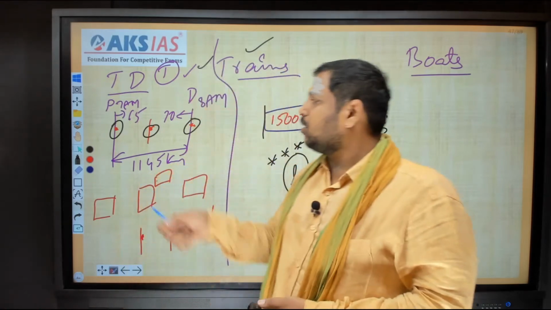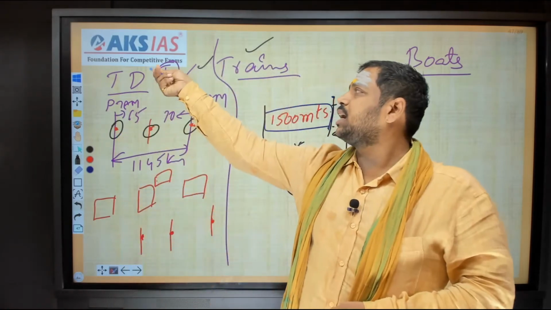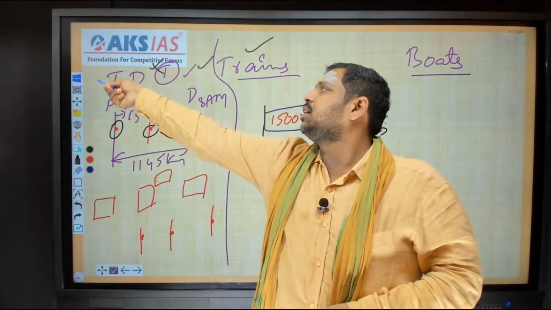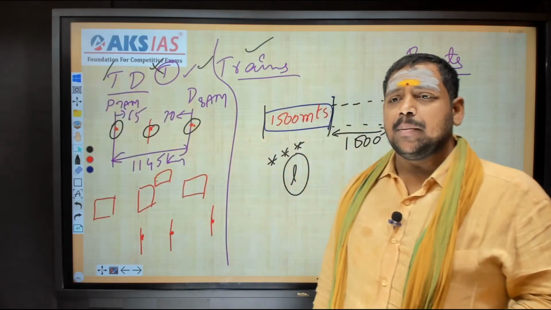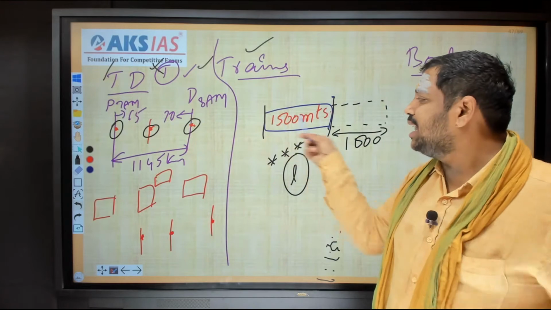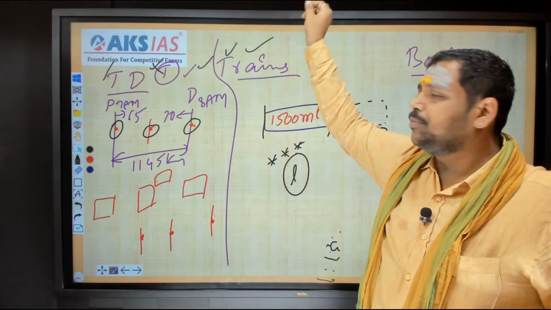See, suppose here I have considered it as a point object. That's why it surely comes under time and distance. It doesn't come under trains. It comes under time and distance. But coming to here, I am considering the length of the train. That means it comes under the trains topic.